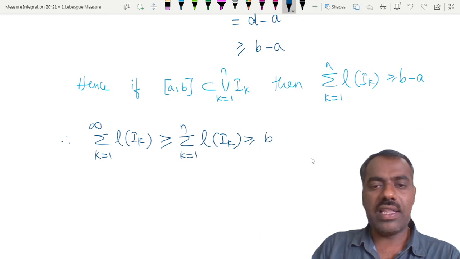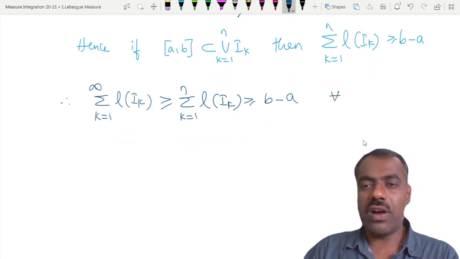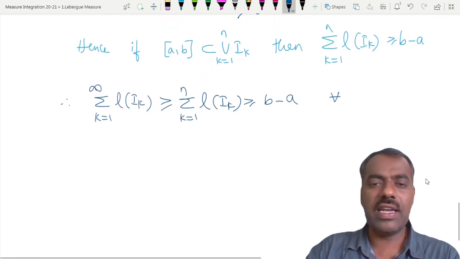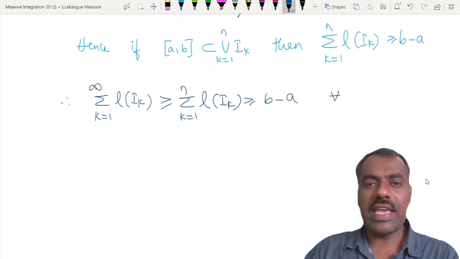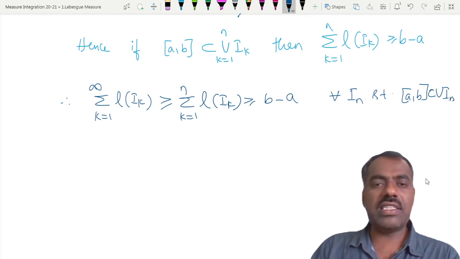This is greater than or equal to b minus a, for all I_n's that cover this interval [a, b], such that [a, b] is contained in the union of I_n. Is this statement clear?